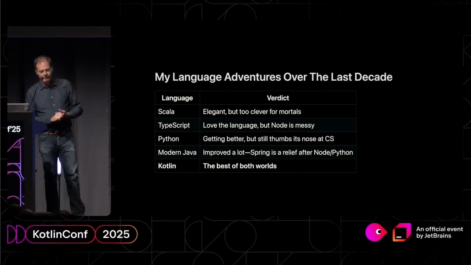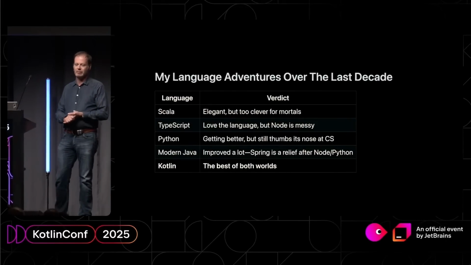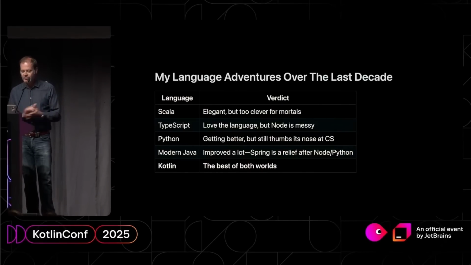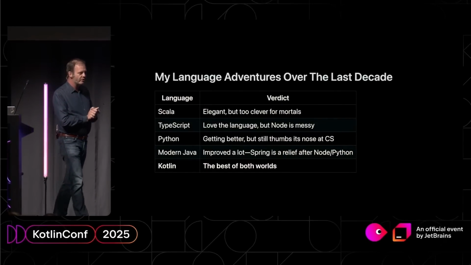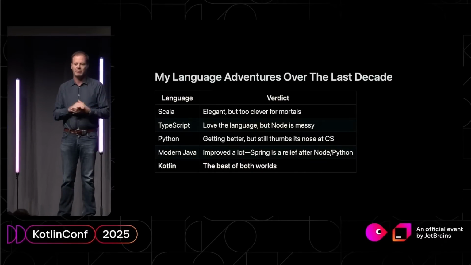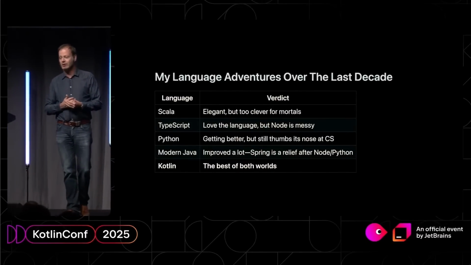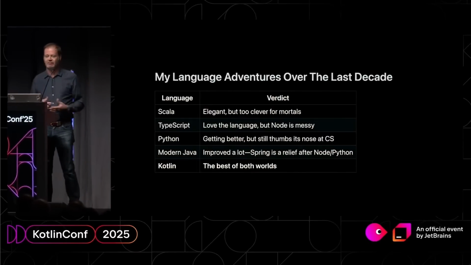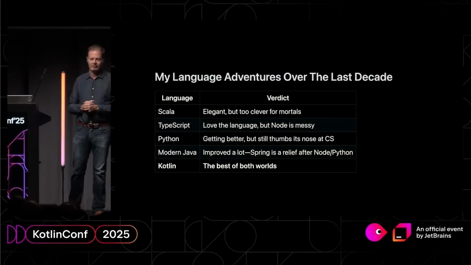And my first major language fling was with Scala. That was probably about 13 years ago. I was really into Scala. It is quite beautiful. Unfortunately, humans are not worthy of Scala. And they're certainly not worthy of the Scala community. Basically, the Scala community does have a pretty big thing about making people feel bad if they're not sufficiently monadic.